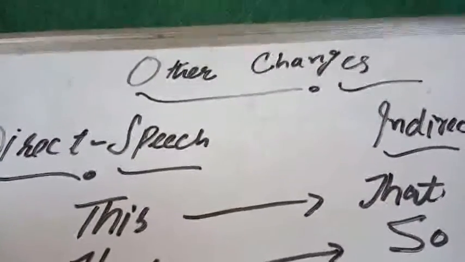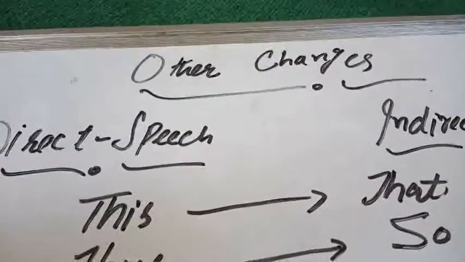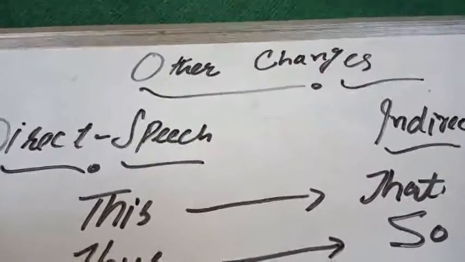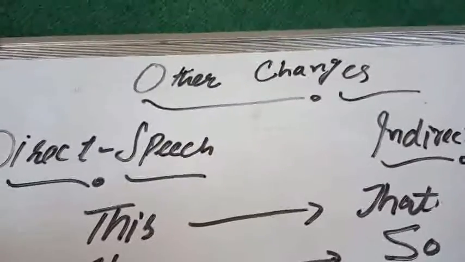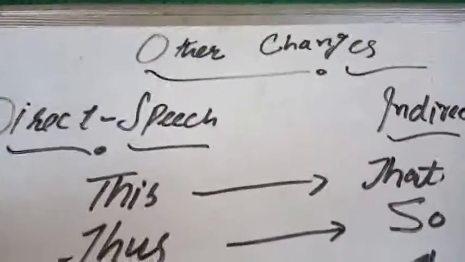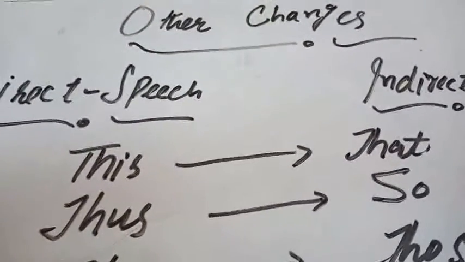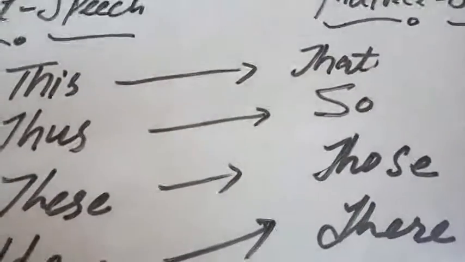So first of all, I will tell you, you can take a screenshot of this and you can write this as well. Okay, so let me tell you, this is changed into that. Simply how I will tell you further in the example. Thus is changed into so, right? This is changed into those. Here is changed into there. Okay,